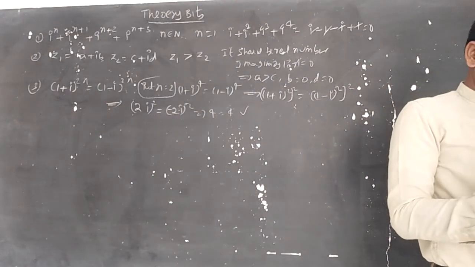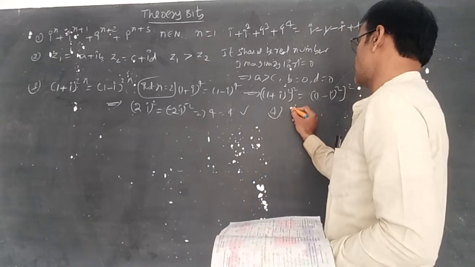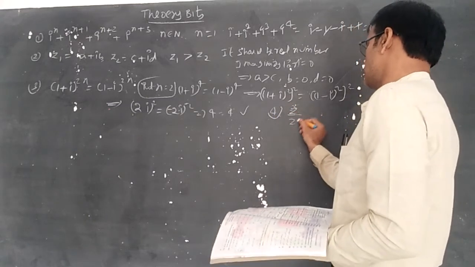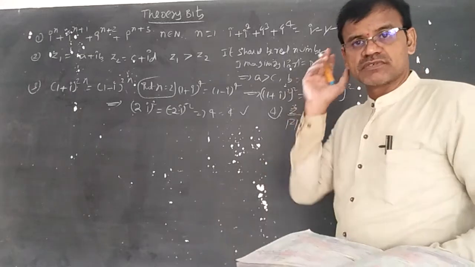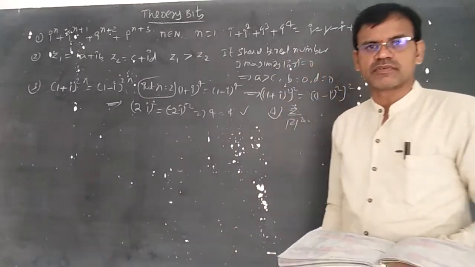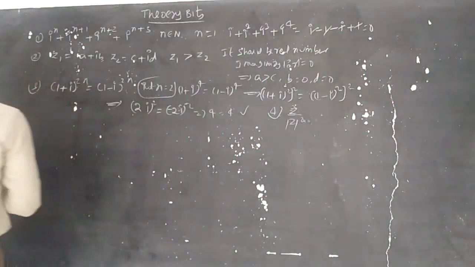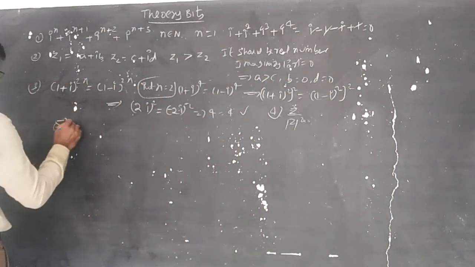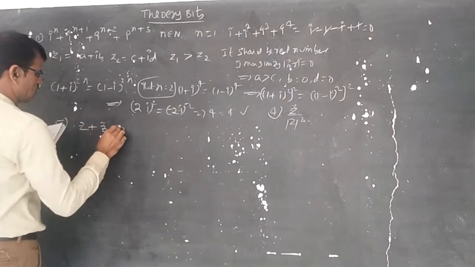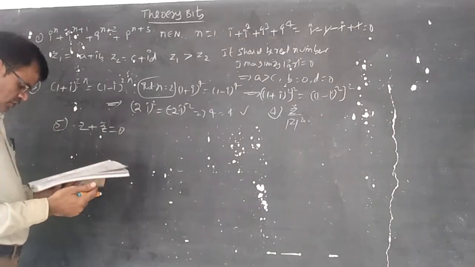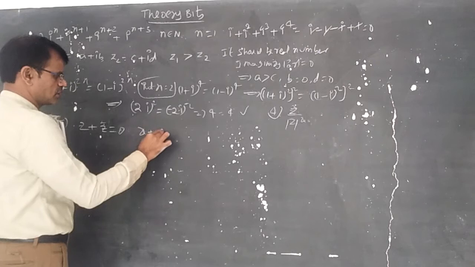Now the multiplicative inverse of z is, of course, the direct formula z bar by modulus of z square. The multiplicative inverse of z bar is z by modulus of z square. Fifth question: z plus z bar is equal to 0. What is the meaning of z?